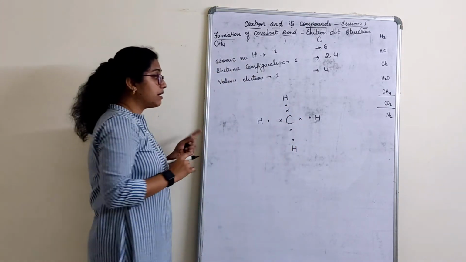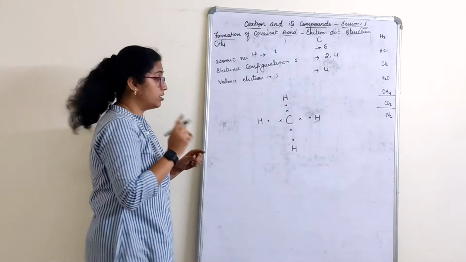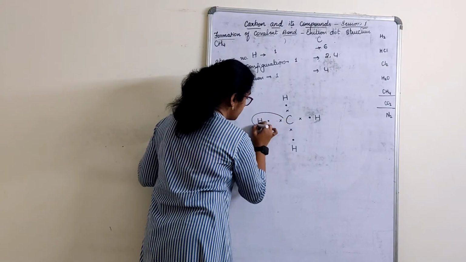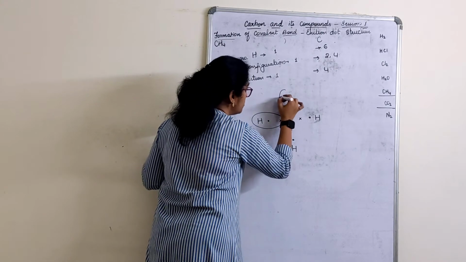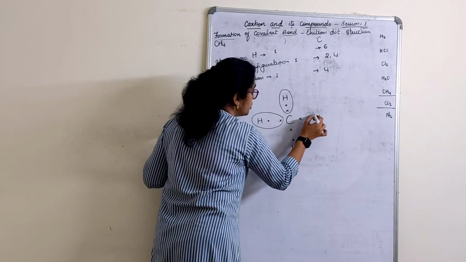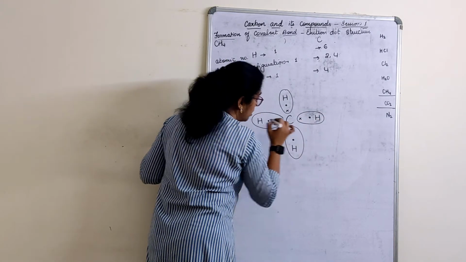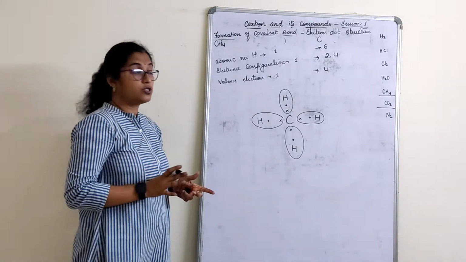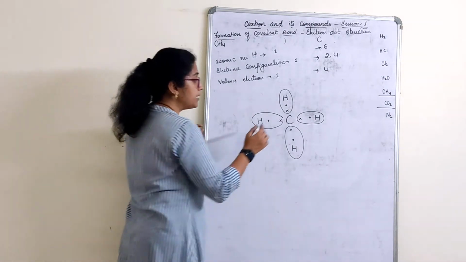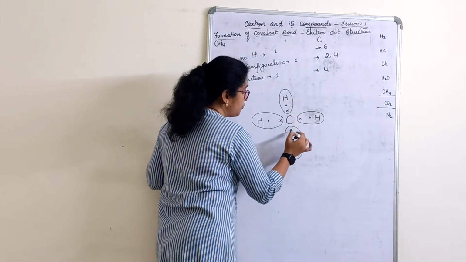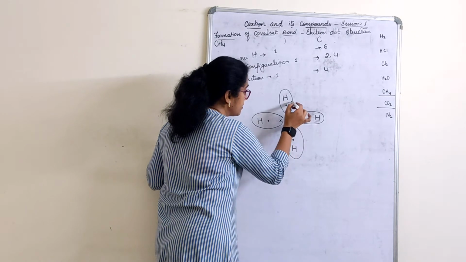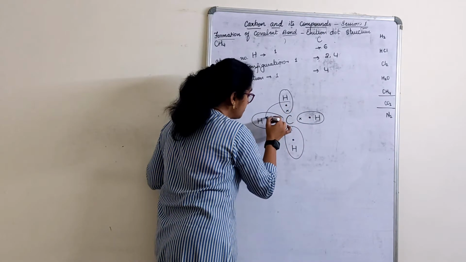Let us complete the hydrogen duplet structure first. Hydrogen, hydrogen, hydrogen and hydrogen. Duplet structure is over. Let us count for carbon now. 1, 2, 3, 4, 5, 6, 7, 8. So carbon will be complete.